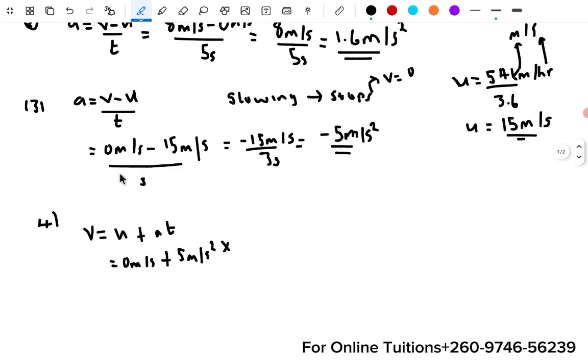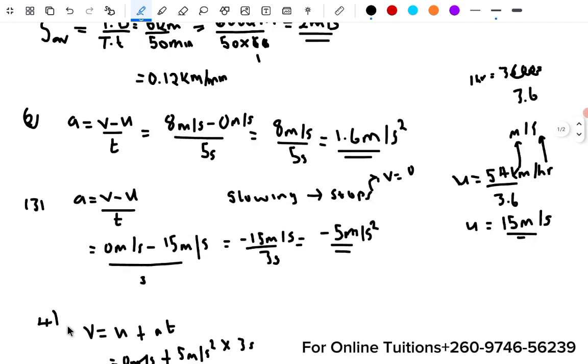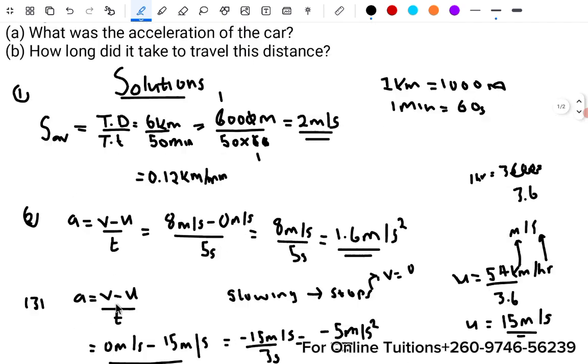Okay, so time is 3 seconds. So this will be 0, it doesn't give us anything, 5 by 3, you get 15 meters per second, and you are good to go. Question 4, this was A, and there is question 4B.